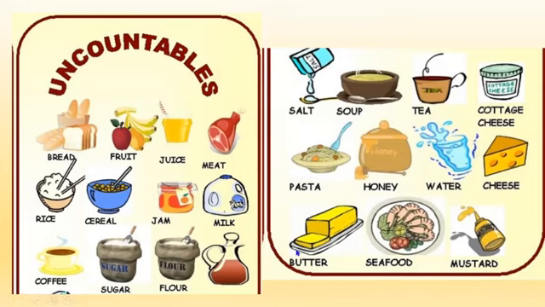Butter, it's general, okay? If you say a bar of butter, it's okay, it's countable, but butter, just butter, it's uncountable. Seafood is the same, it's a general concept. And mustard, it's liquid, okay? Don't forget, if your word doesn't have a plural form, it's an uncountable noun, okay?